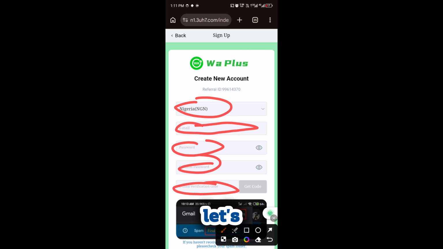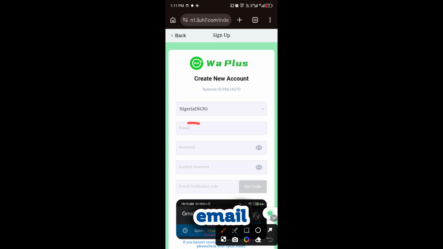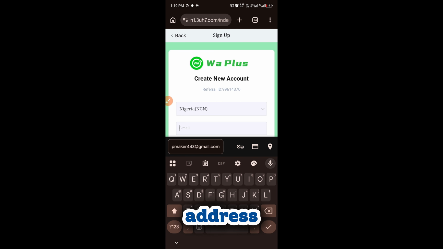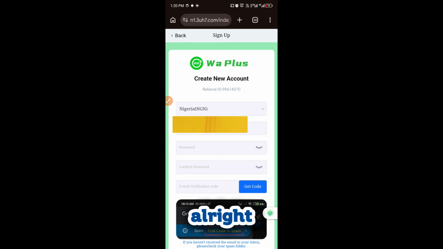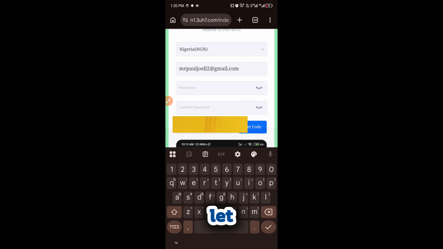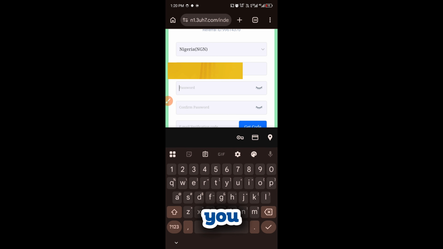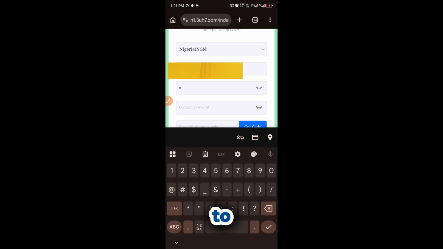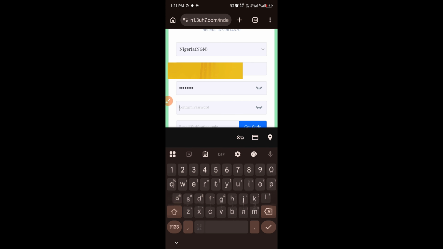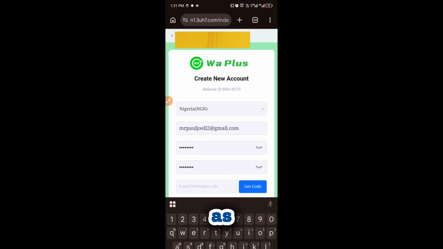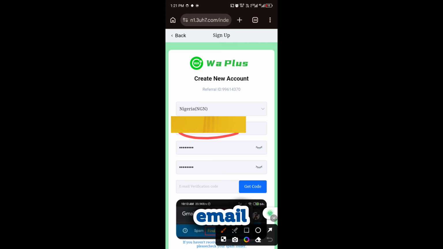So let's start creating the account. The first thing to do is to enter your email address here. All right, I'm done entering my email. The next thing is to create a password. Please make sure you don't forget your password. I'm going to type in my password. Confirm the password by entering the same password. Don't forget. All right, as you can see, we are done entering our email, password, and confirm password.